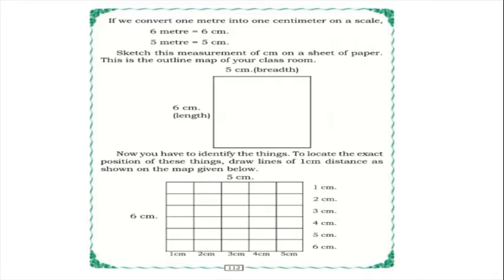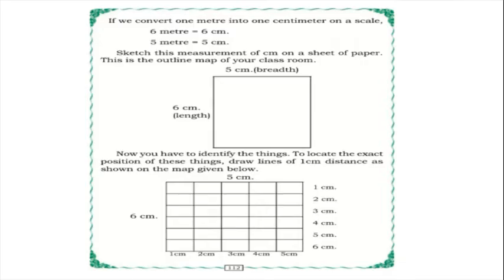Okay, so sketch this measurement, children. So here it is 5 centimeter breadth and 6 centimeter length, one outline map. Now you have to identify the things to locate the exact position of these things. Draw lines of 1 centimeter distance as shown on the map given below.